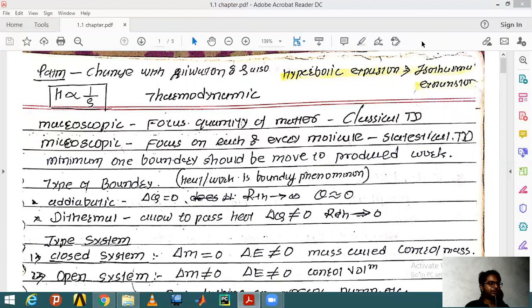Energy can neither be created nor destroyed. It just converts from one form to another form. It's as simple as that. And secondly, another statement is that the total energy of this universe remains constant. You are very familiar with this statement.